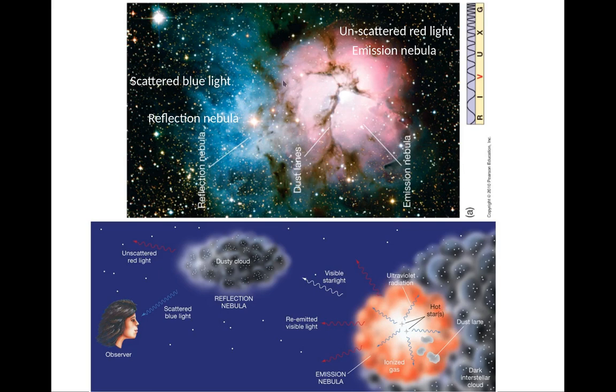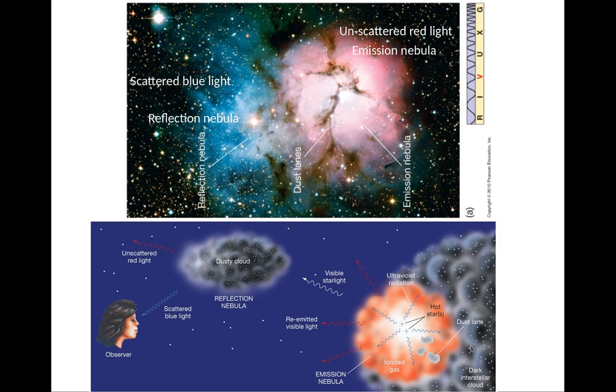So in a nebula, you will see different kinds of light. For instance, if you have light from a star, then what happens is that you get emitted red light.